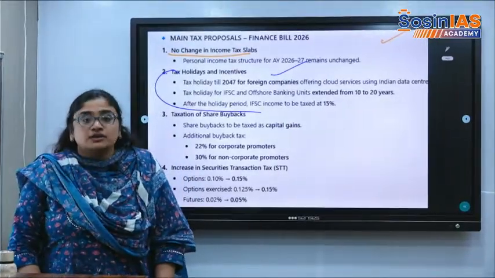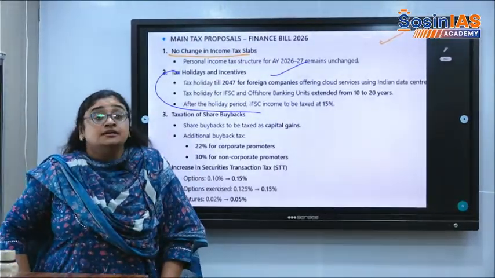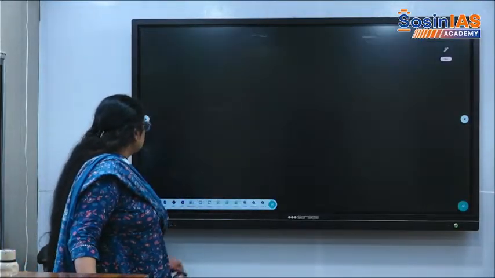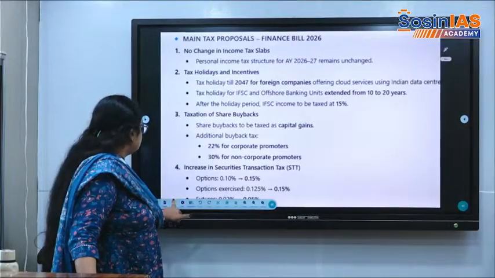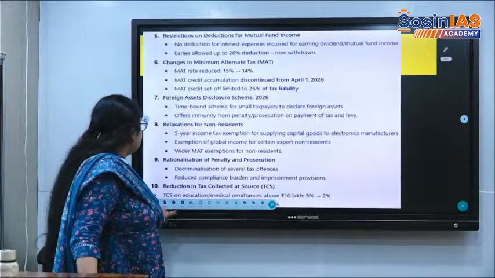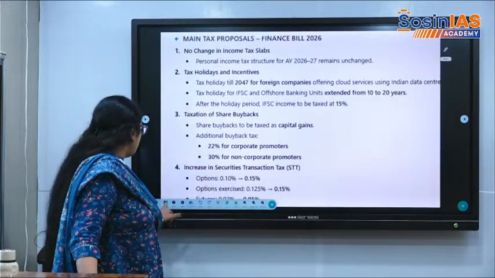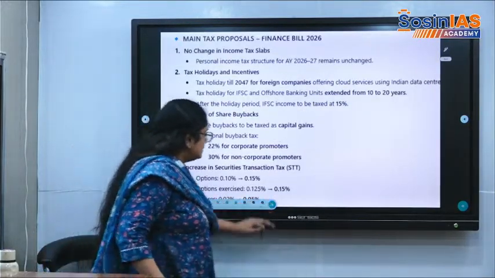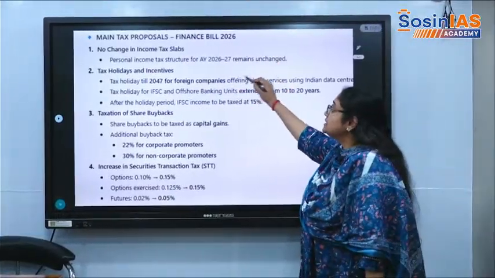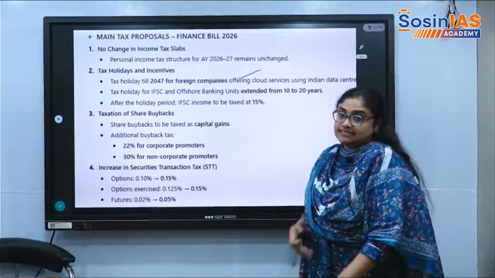This is more important. Here there are nearly 10 reforms that we have. We will discuss those 10 for the present class now. See here, tax holidays and incentives.